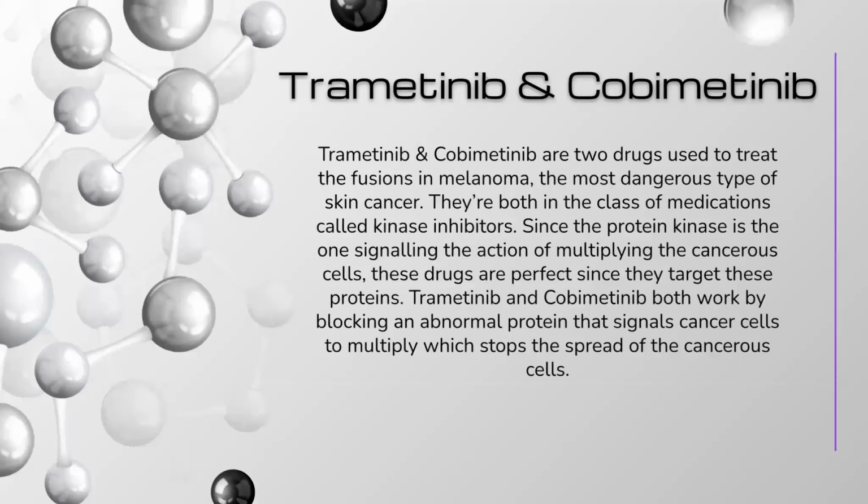Trametinib and comitinib. Trametinib and comitinib are two drugs used to treat the fusions in melanoma, the most dangerous type of skin cancer. They're both in the class of medications called kinase inhibitors. Since the protein kinase is the one signaling the action of multiplying the cancerous cells, these drugs are perfect since they target these proteins. Trametinib and comitinib both work by blocking an abnormal protein that signals cancerous cells to multiply, which stops the spread of the cancerous cells.